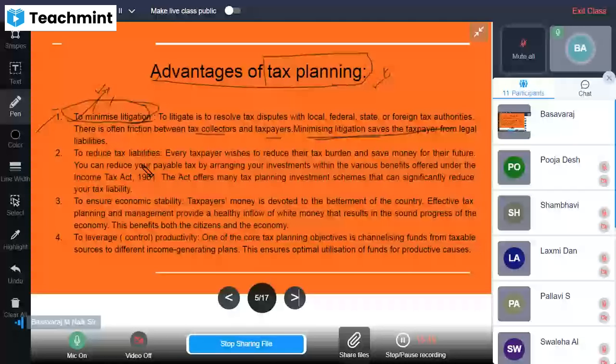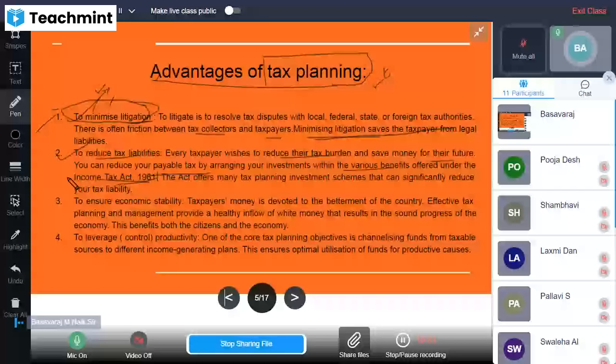And to reduce the tax liabilities, as we have discussed so far, right, it helps to reduce tax liabilities through the various benefits offered by this Act. Every taxpayer wishes to reduce their tax burden and save money for the future. You can reduce your payable tax by arranging your investments within the various benefits, exemptions, and deductions, as we discussed so far, offered under the Income Tax Act 1961. What are all the considerations, norms, and provisions under the Income Tax Act? He can use them.